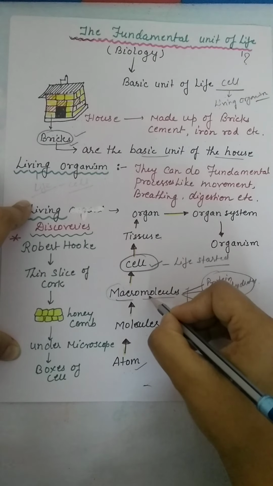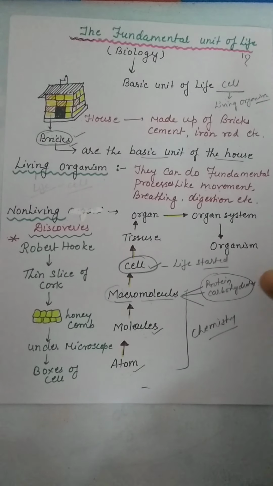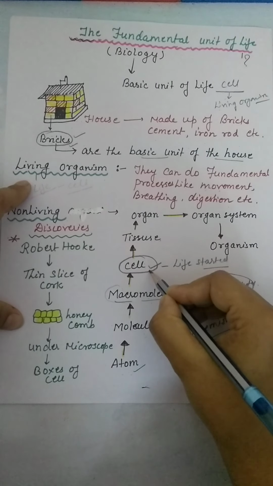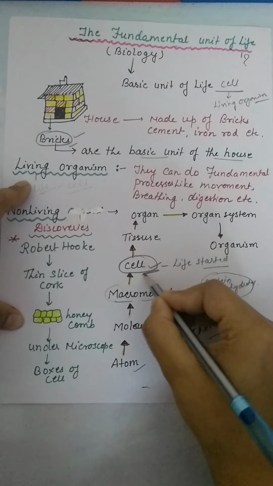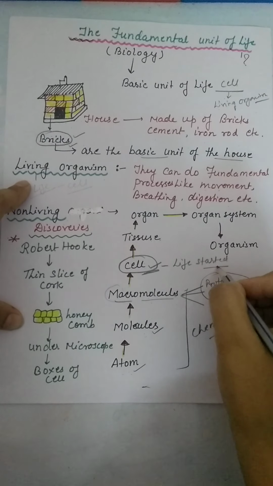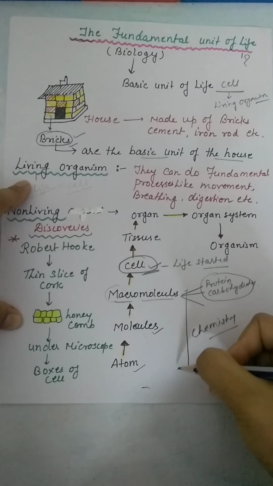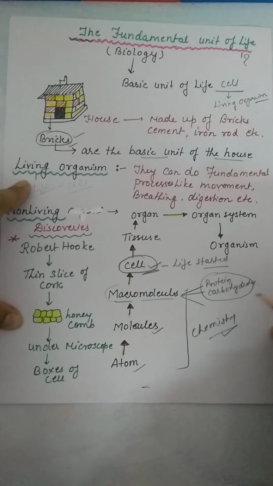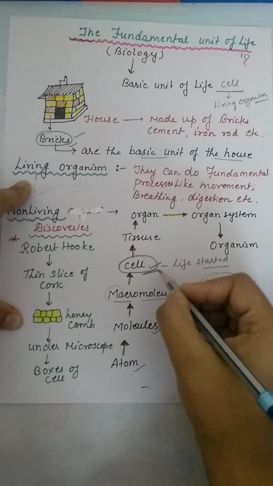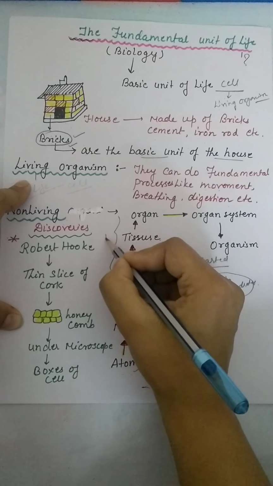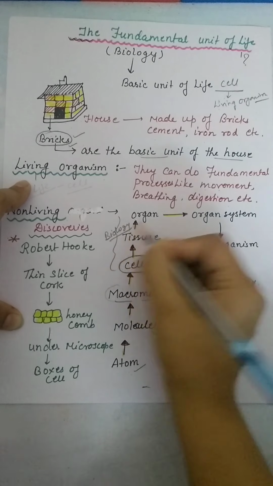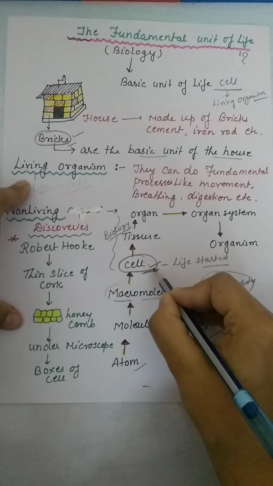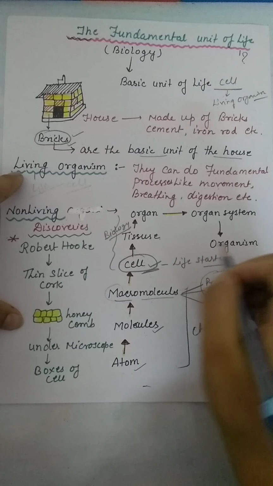These macromolecules are very important for the formation of any cell. When these macromolecules combine, work together and get organized, they form a cell. And from this point, life started. Most of the time we studied atoms, molecules and macromolecules in our chemistry part, and from here we are going to study the biology part. So from this point, the cell is the smallest and fundamental unit of any organism.